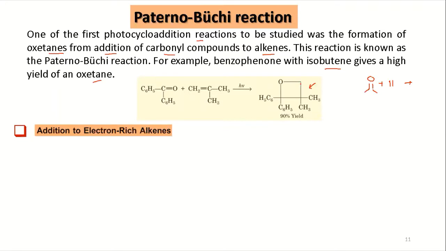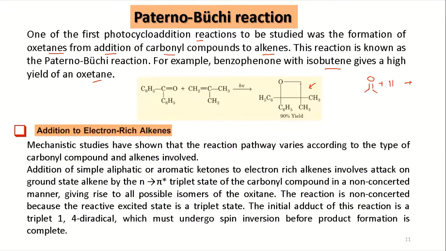Now, Paterno-Buchi reactions are of two types, particularly in terms of electron density. Your alkene can be electron-rich, and your alkene can be electron-deficient. So, addition to the electron-rich alkene: mechanistic studies have shown that the reaction pathway varies according to the type of carbonyl compound and the alkene involved.